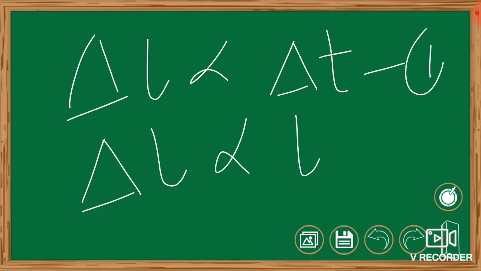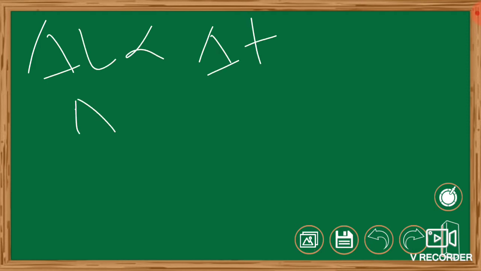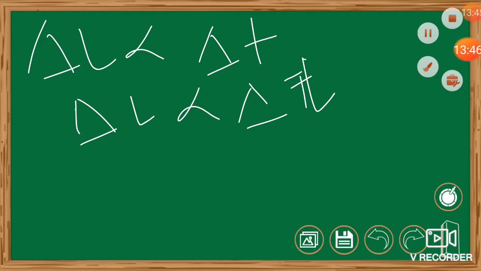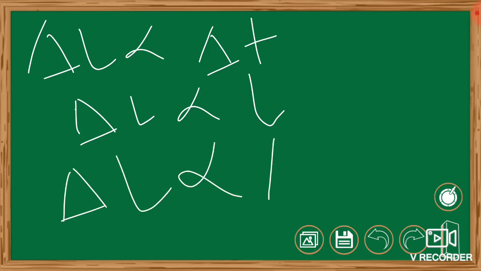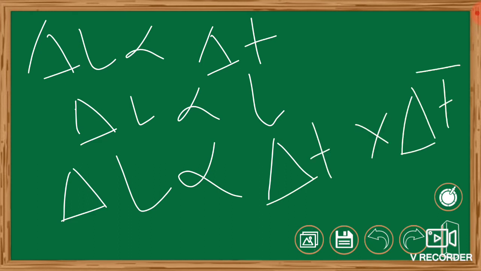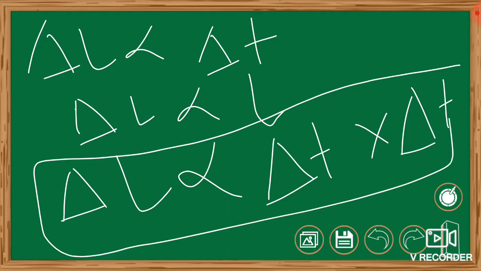From statement 1 and statement 2, we concluded that delta L is directly proportional to delta T, and delta L is directly proportional to L. So delta L is directly proportional to both delta T and L. This is the final equation we got.